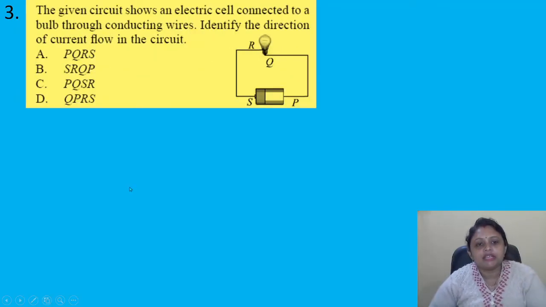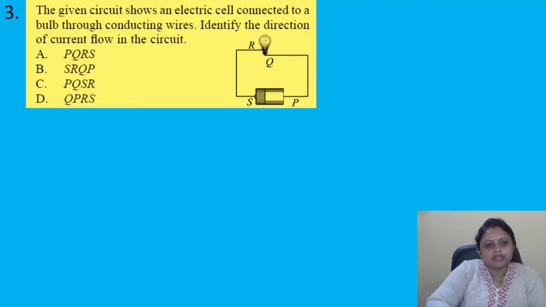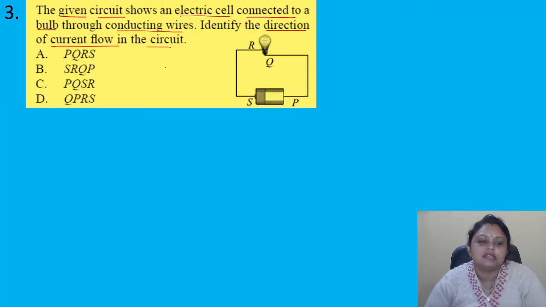The given circuit shows an electric cell connected to a bulb through conducting wires. Identify the direction of current flow in the circuit. Option A, PQRS, B, SRQP, C, PQSR, D, QPRS. So we have to identify the direction of current flow in the circuit.